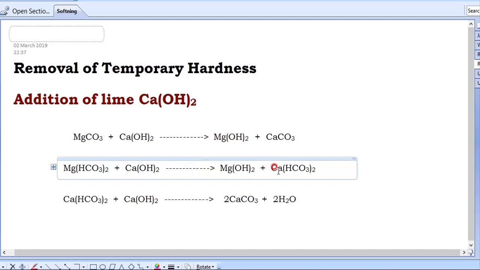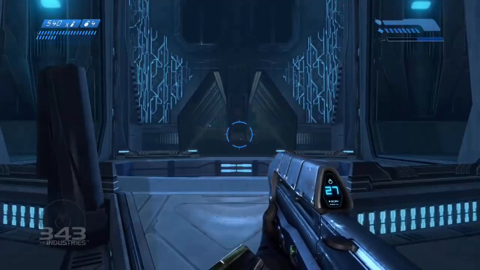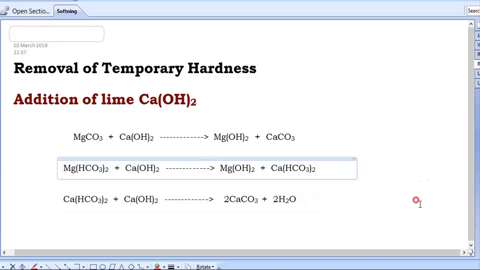Then we will get one more compound here, Ca(HCO3)2. This is a temporary hardness again, due to Ca. Therefore add again some lime, then it will react with that and CaCO3 precipitates, settles down, and we remove it. Water dissolves with the water.